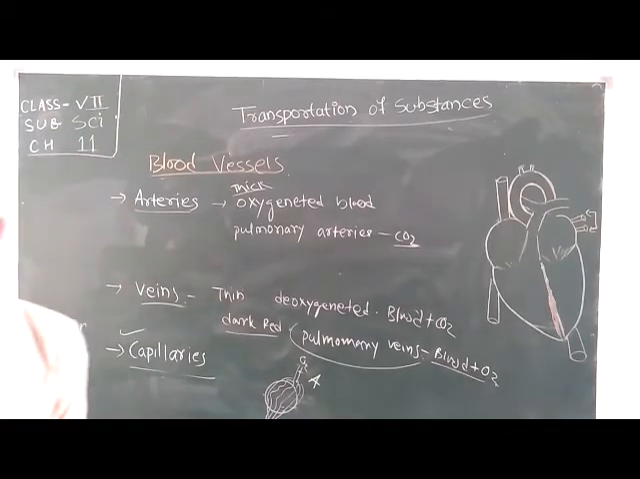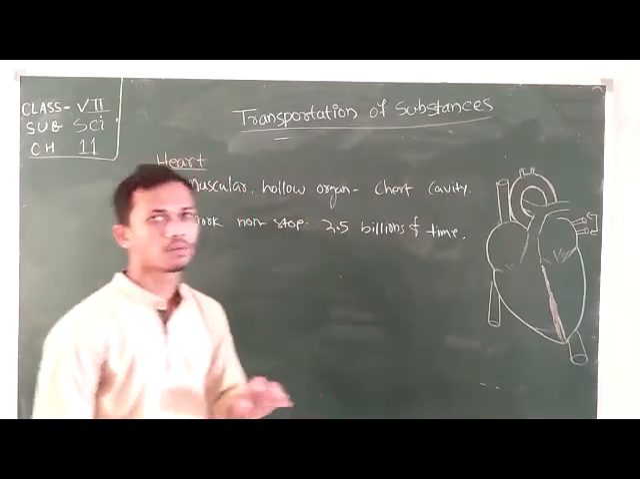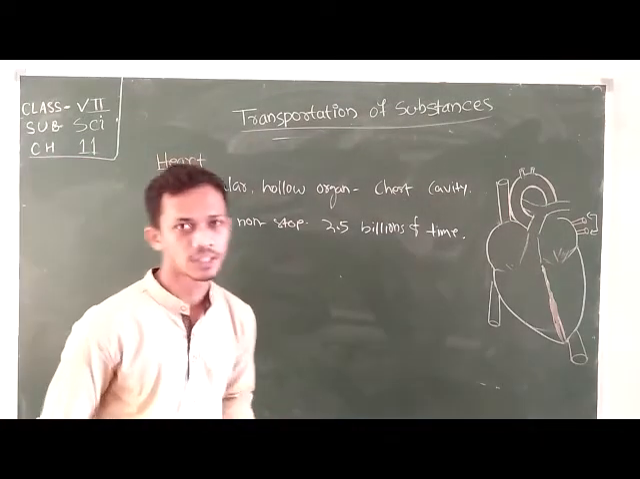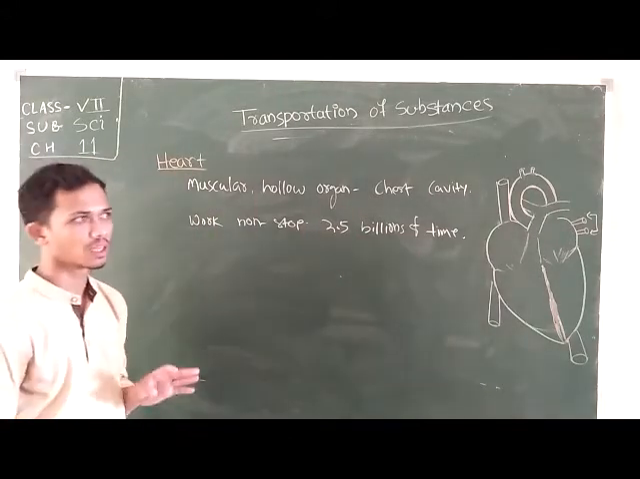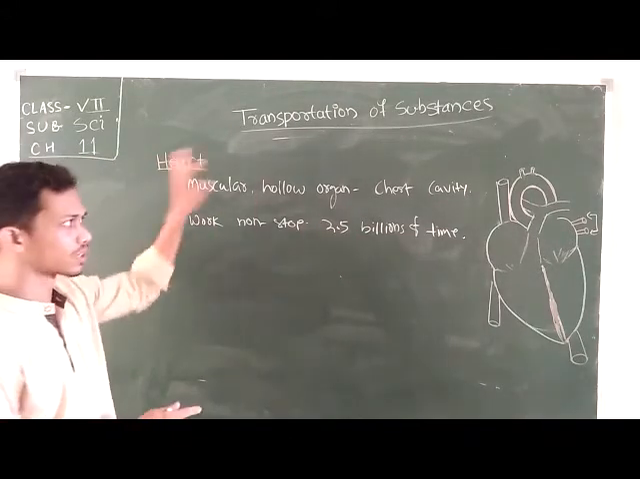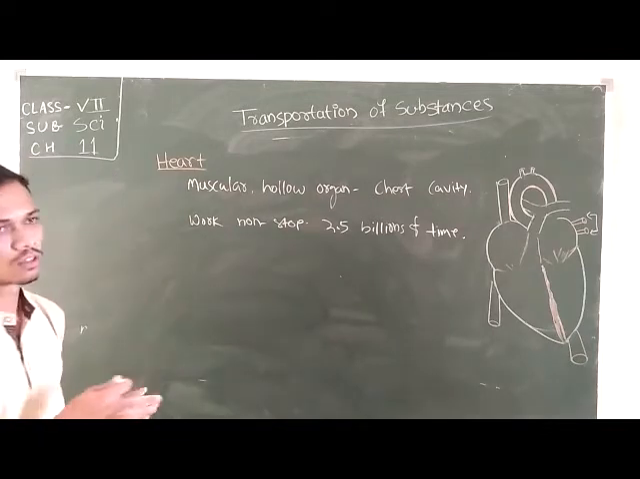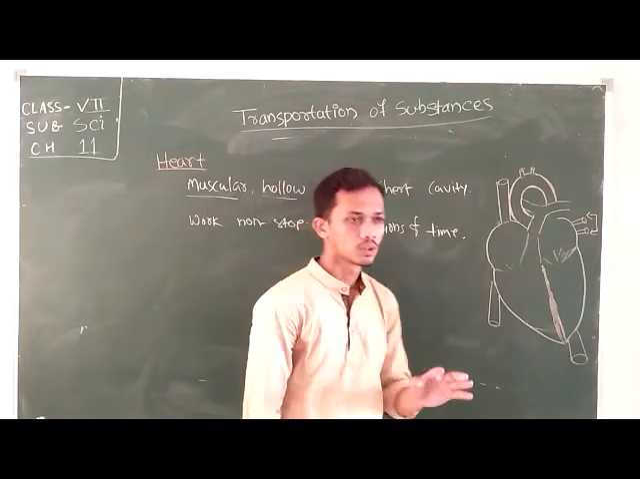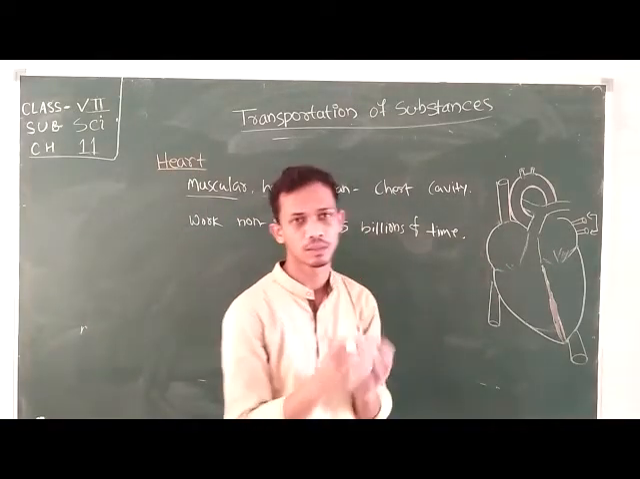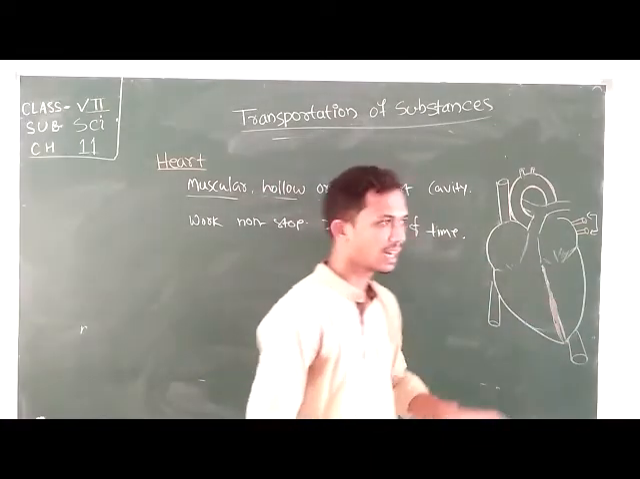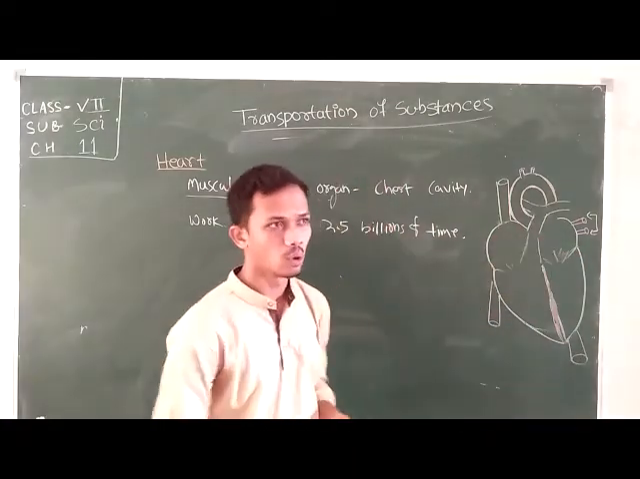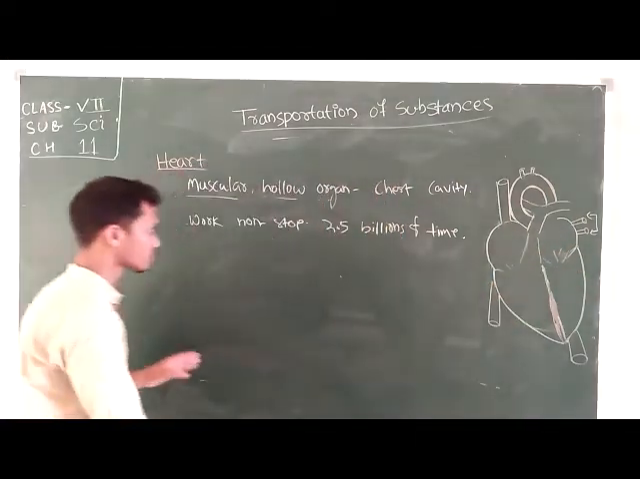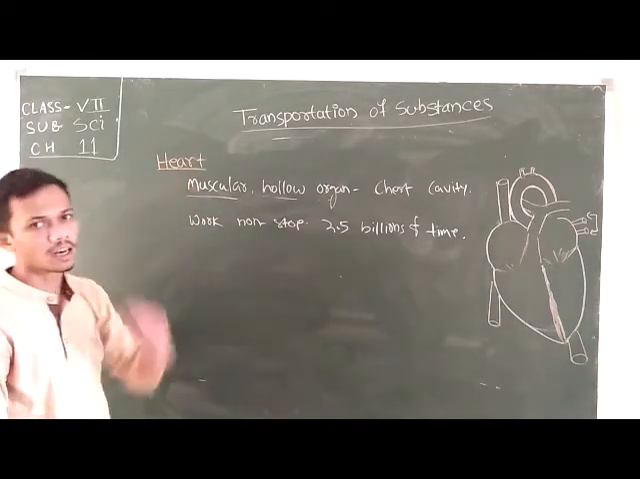Then come to our next type of circulatory organ, that is heart. Heart is the major component of the circulatory system. So what is the construction of the heart? Heart is a muscular hollow organ. Heart is made of a large number of muscles, and inside it is always hollow. During the empty state it is hollow inside. So heart is muscular and hollow.